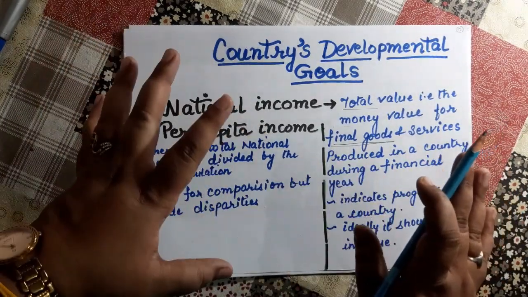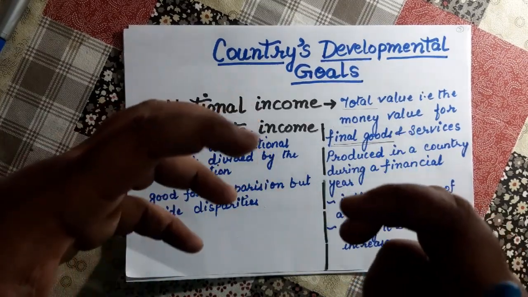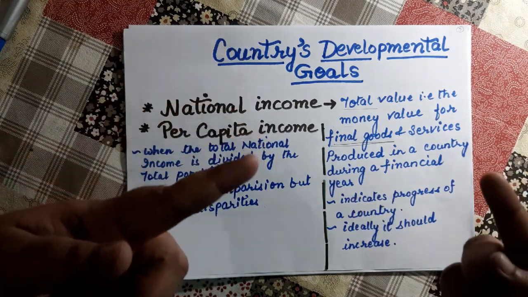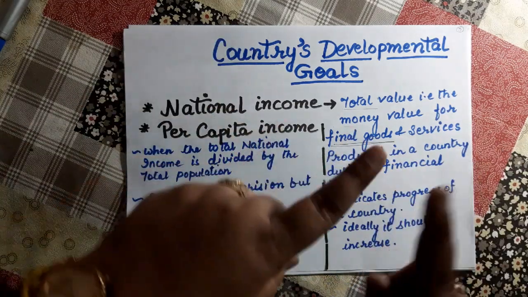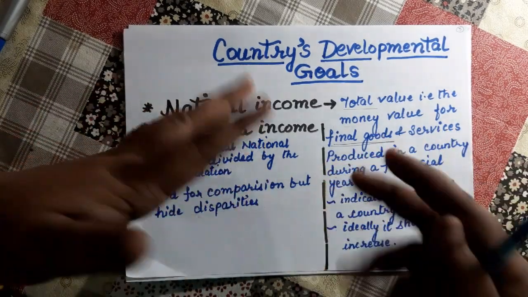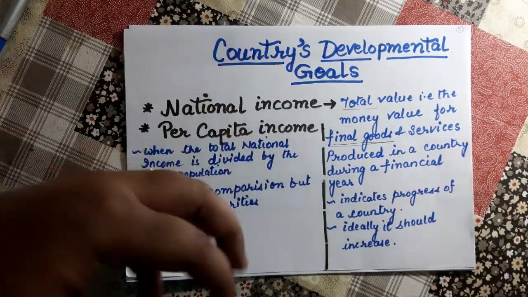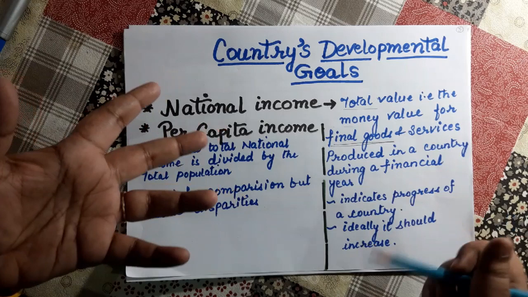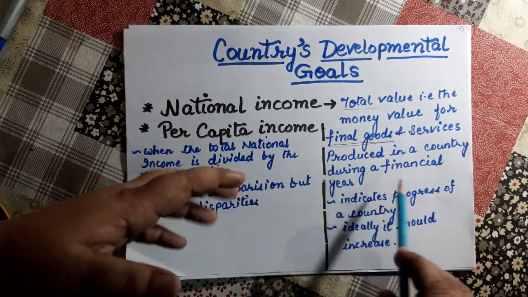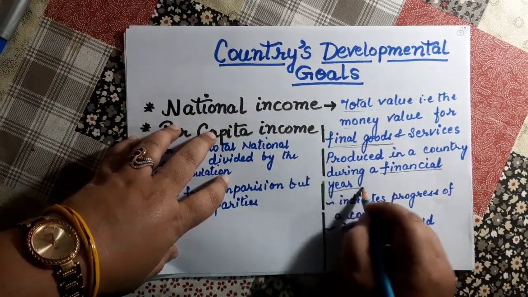There are two types of goods, intermediate goods and final goods, but here we are talking about final goods. Why? Because we are talking about those goods which are ready to use, ready to consume. So, final goods and services produced in a country during a financial year.